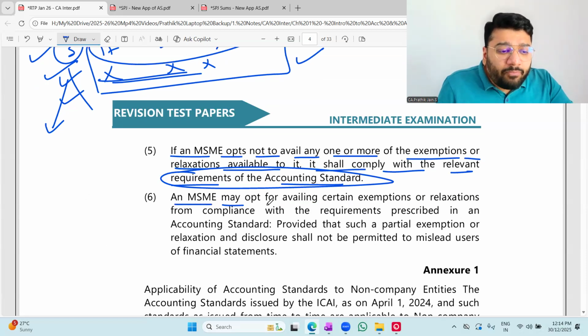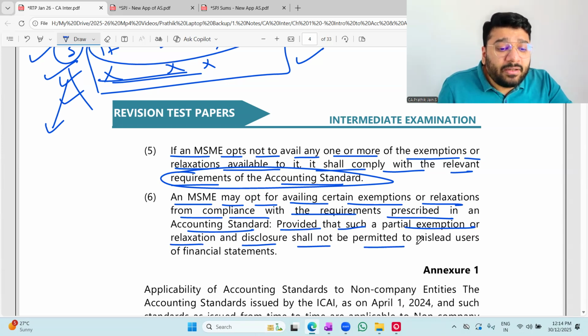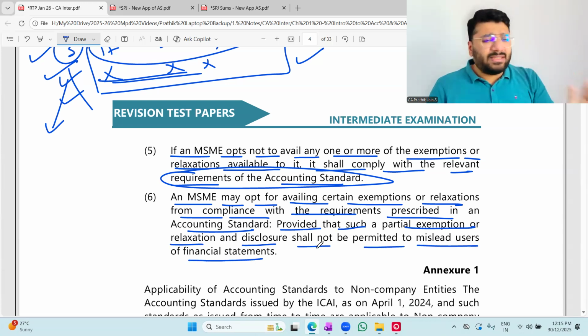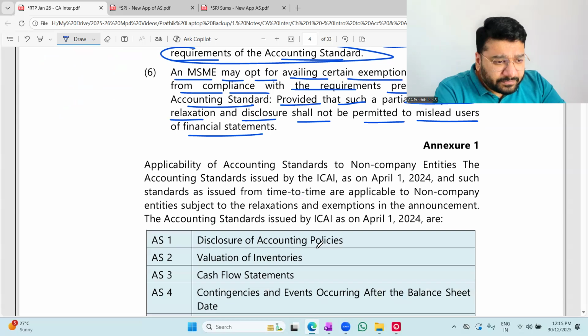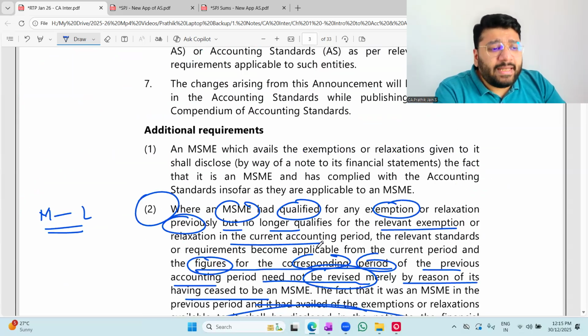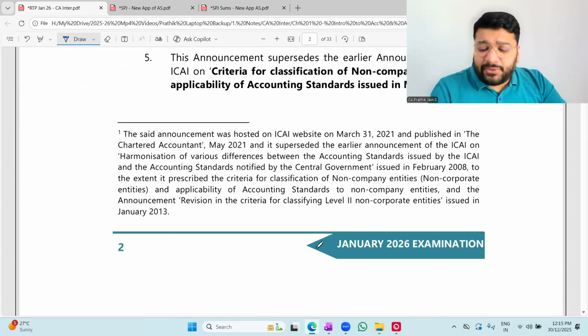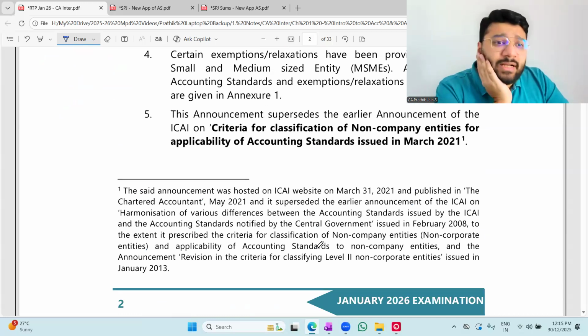An MSME may opt for availing certain exemption or relaxation from compliance with the requirement prescribed in the accounting standard, provided that such partial exemption or relaxation and disclosure should not be permitted to mislead the users. Again, it's a general point, leave it. So this was broadly the applicability or the amendment that was brought in the applicability of the accounting standard.